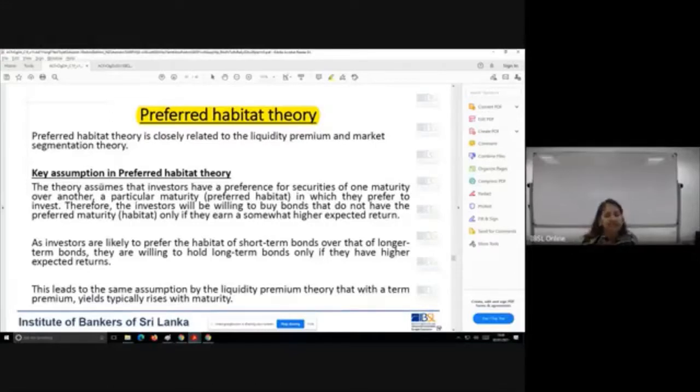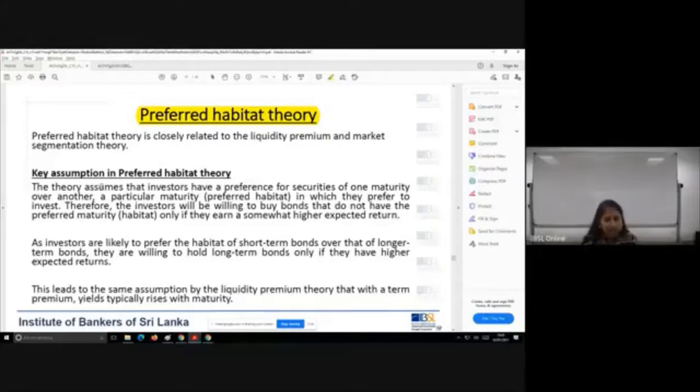As investors are likely to prefer the habitat of short-term bonds over long-term bonds. Again, we saw this in the liquidity preference theory and the market segmentation theory, and again here. It says that people prefer by default to go for a short-term bond because of less interest rate risk exposure.